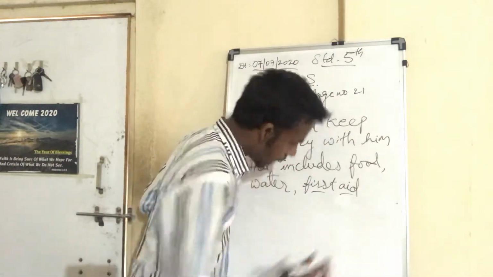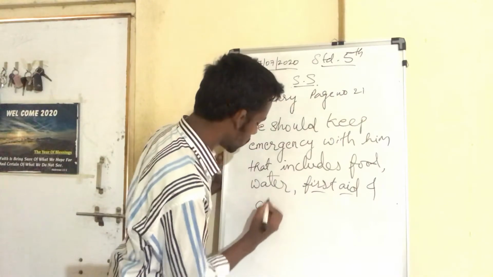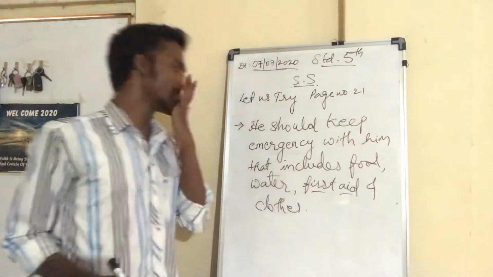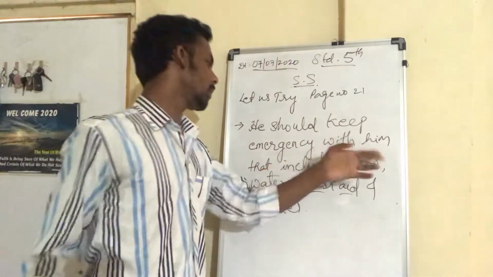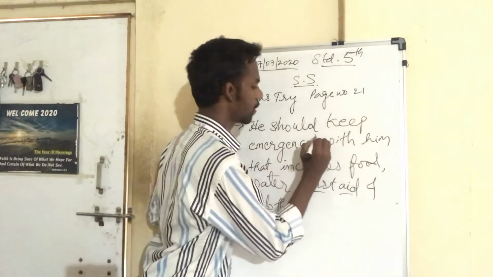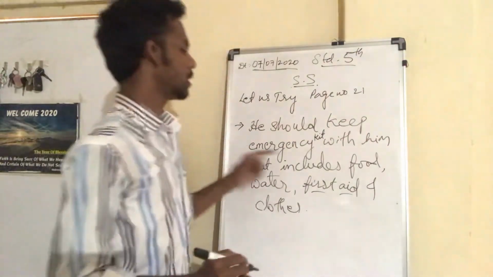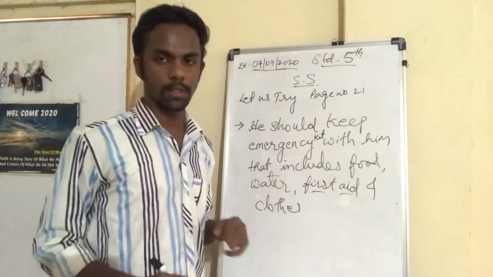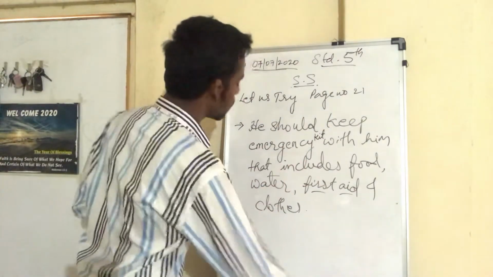And also definitely clothes he can take with him. So what would be the second precaution? He should keep an emergency kit with him. That includes what? Food, water, first aid and clothes. So that would be the second precaution.